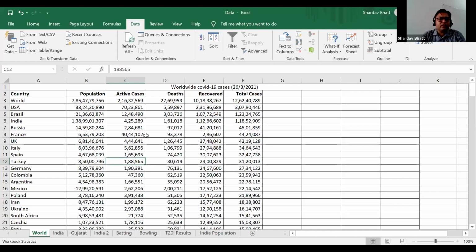Okay, I've shared the Microsoft Excel screen. Is it visible to all of you? Yes, yes, yes. Okay, thank you.